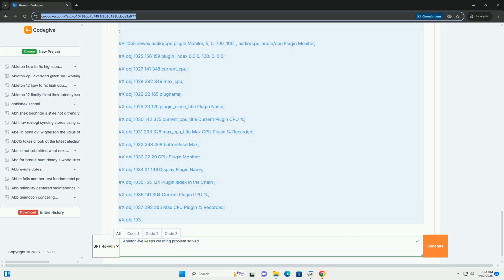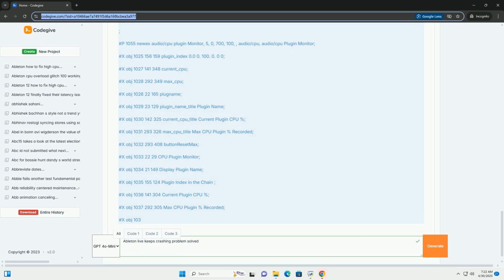However, it can be used to: 1. Monitor plugin status. Create a Max for Live device that periodically checks if a plugin is still responding, for example by sending it a MIDI message and waiting for a response. 2. Graceful degradation. If a plugin is detected as unresponsive, the Max for Live device can bypass the plugin, load a pre-rendered version of the audio from the plugin, or display a warning message.